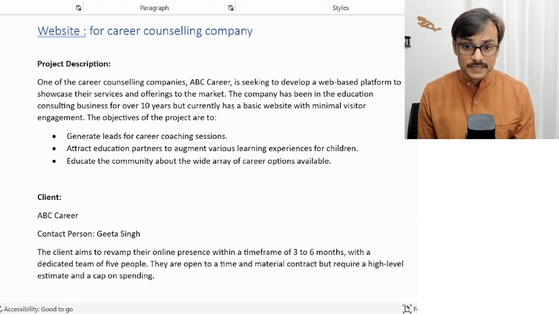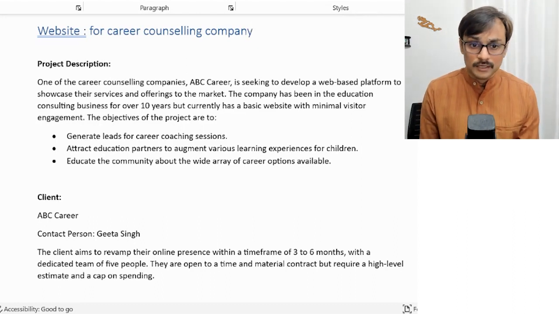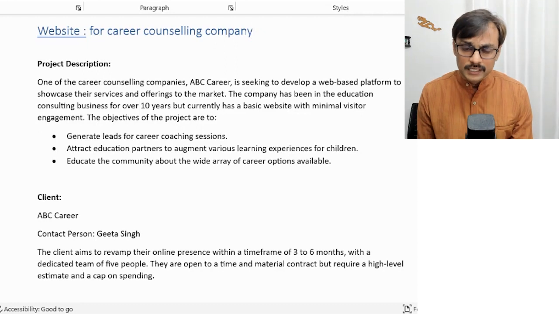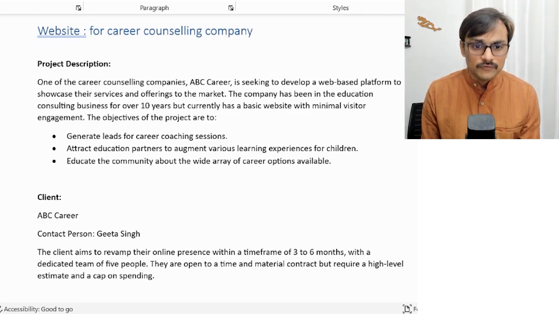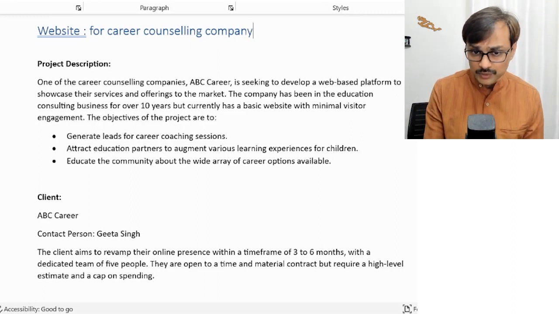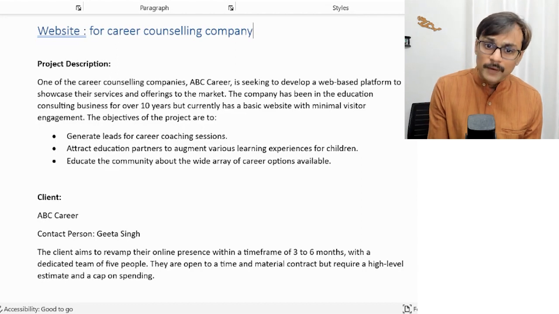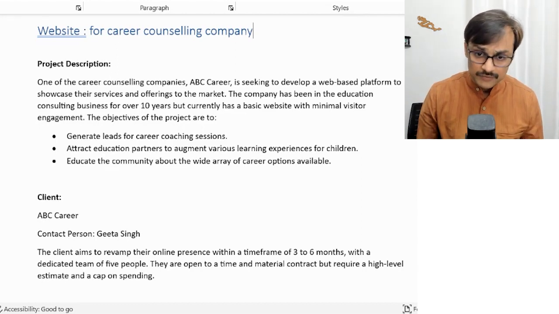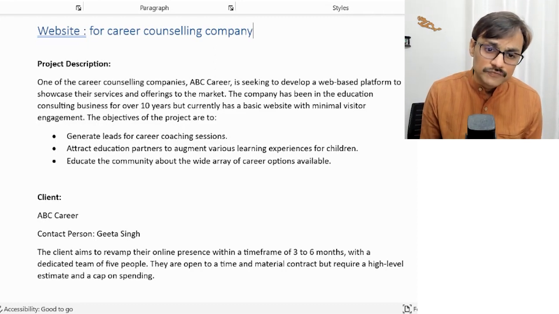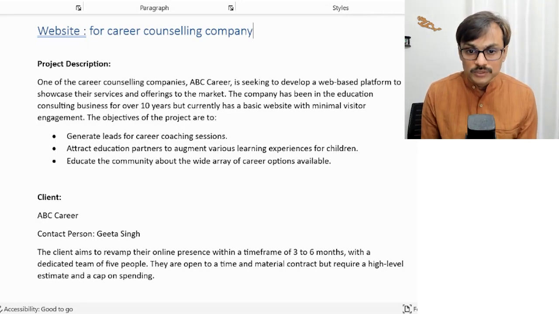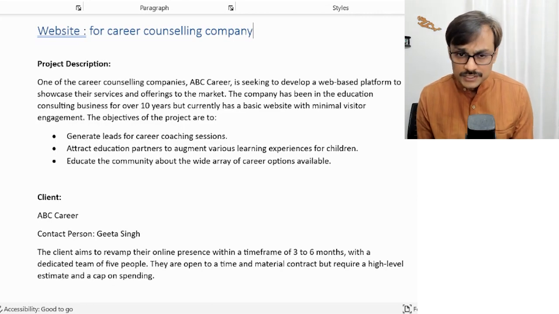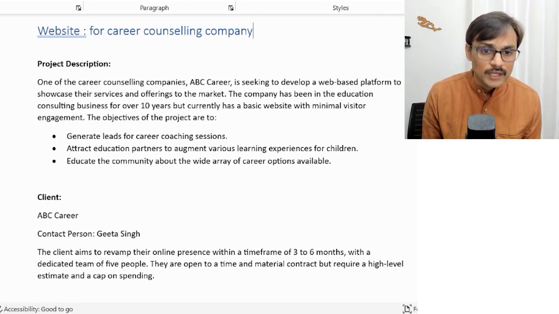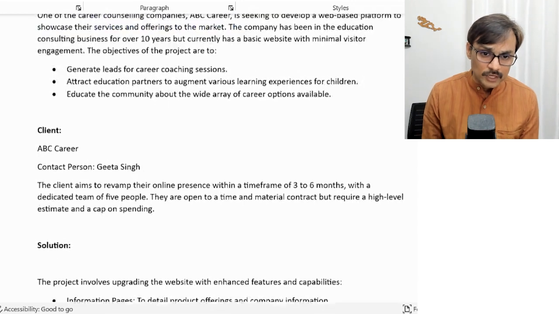The company has been in the education consulting business for more than 10 years, but currently has a basic website and minimum visitor engagement. The objectives of the project are to generate leads for career counseling sessions, attract educational partners to augment various learning experiences for children, like people can come and say, we are doing this, and they can do it in partnership with them, and educate the community about the wide array of career options available. So just creating awareness. That's a high-level project description.